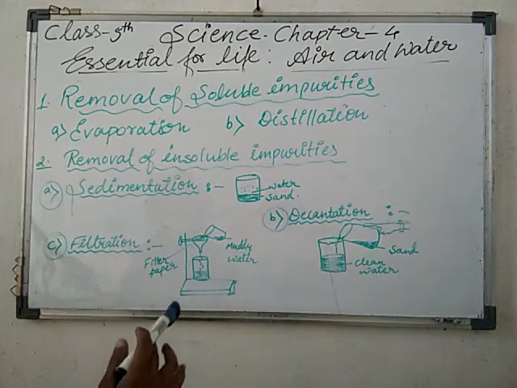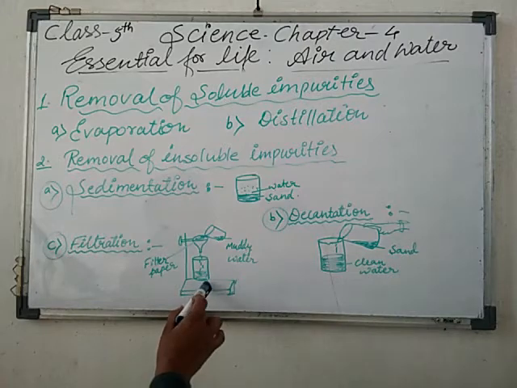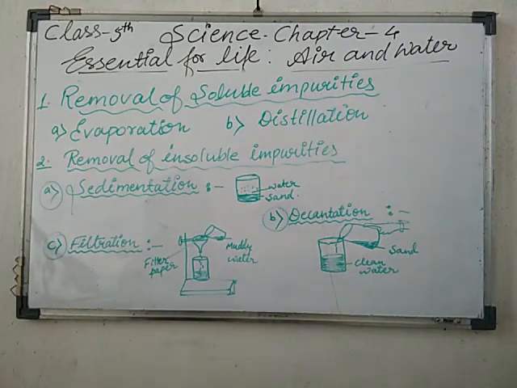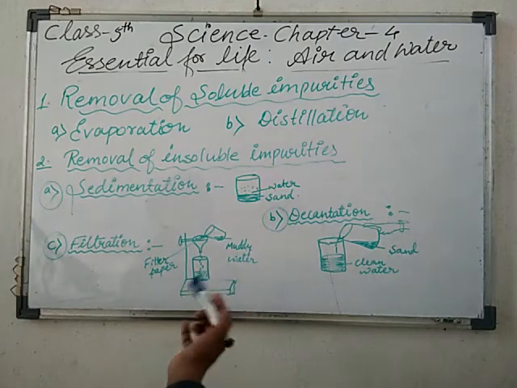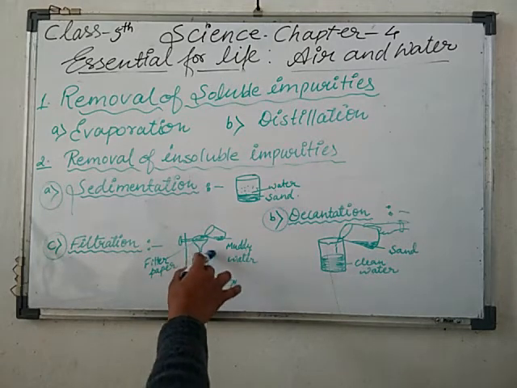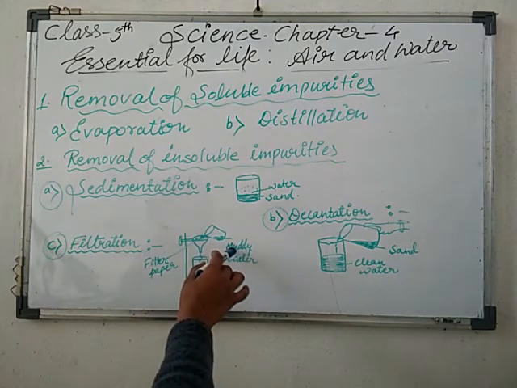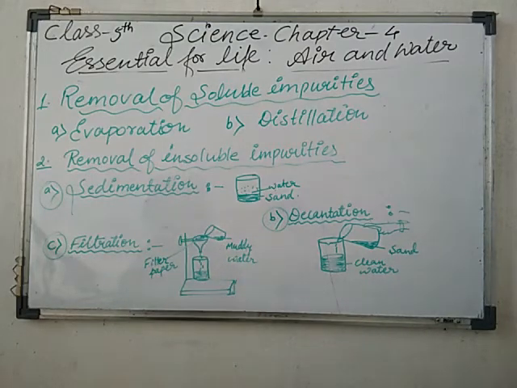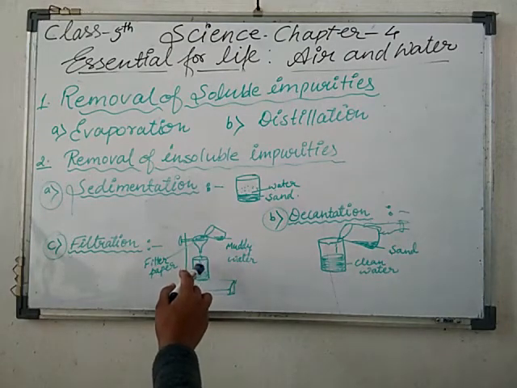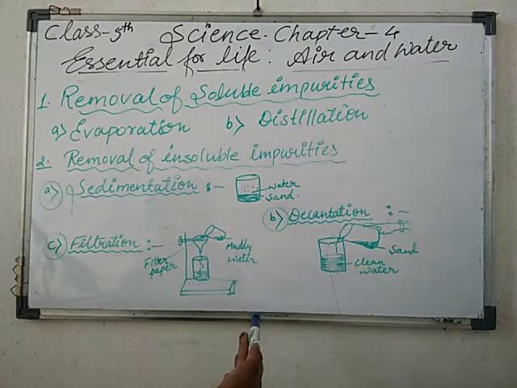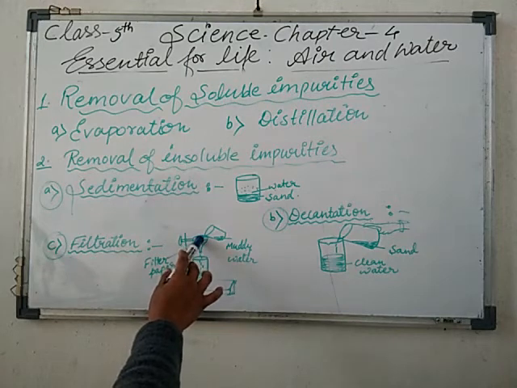Filtration is a method by which we can separate them. We have to arrange such type of apparatus. You have definitely seen it in your laboratory. We have to make a filter paper cone and use the filter paper in this conical flask, and we pour the water like in decantation. What will happen? This method is used to separate water from insoluble impurities like sand or mud by using a filter paper. Here I am using a filter paper.